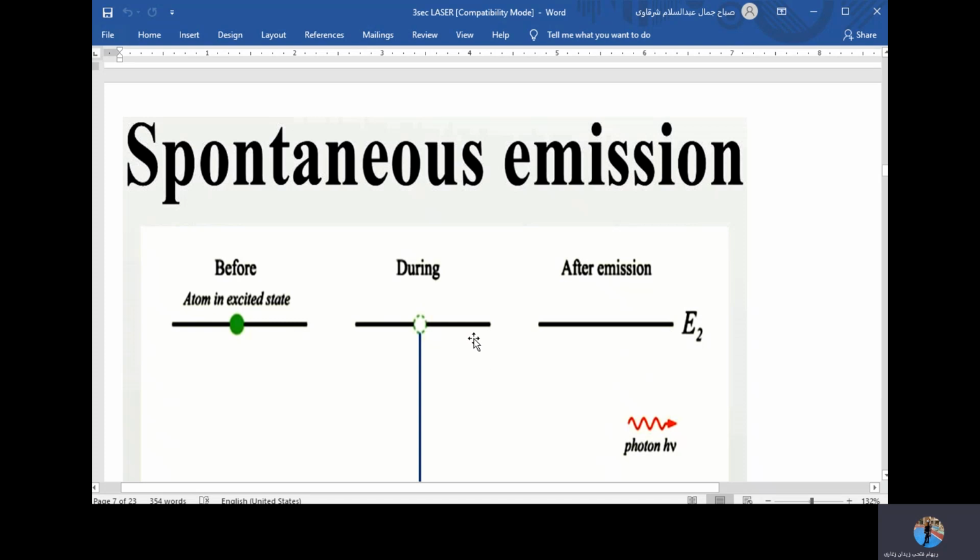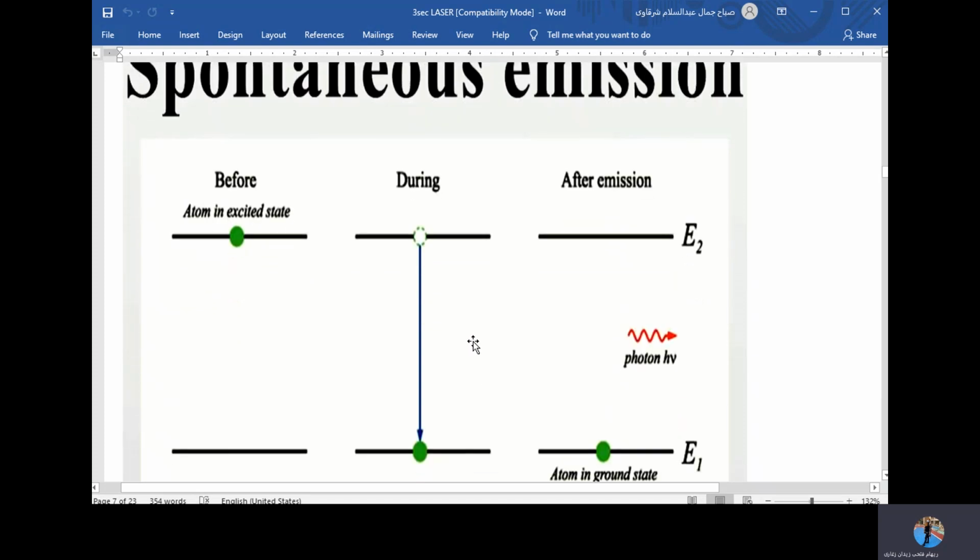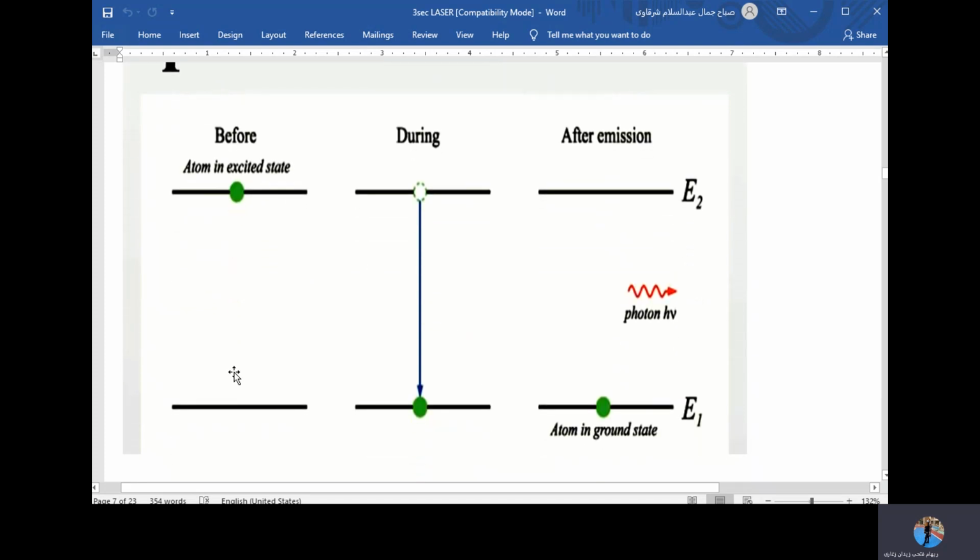So it happens without any external factor. Let's now remind you of what's going on. This is the ground state, and this is the excited state of the atom. And here I have electrons in the higher energy state. Now it returns back to the same ground state, and it will release the energy it absorbed in the form of photons with energy h nu.